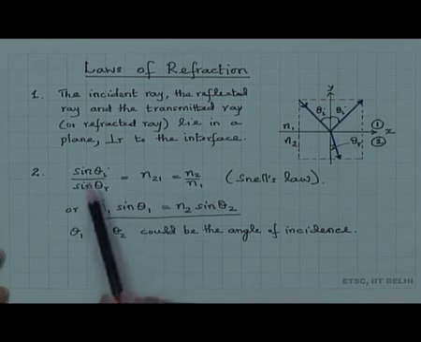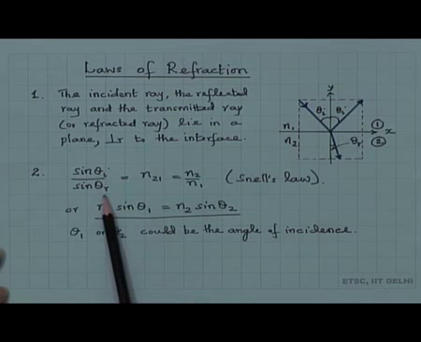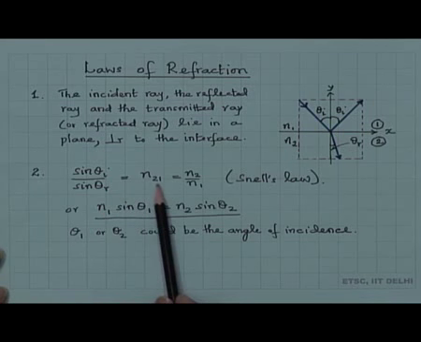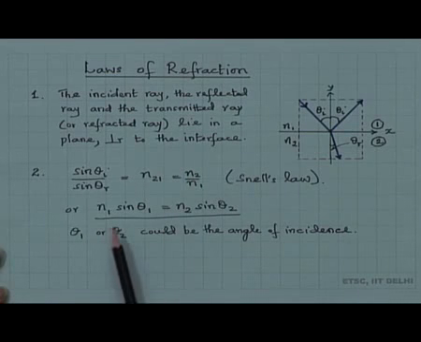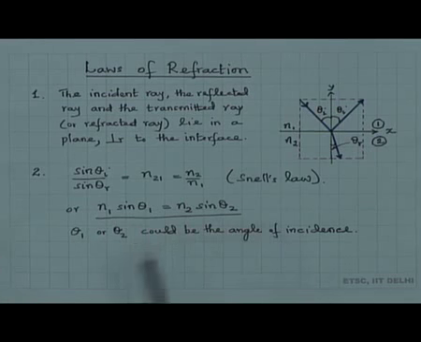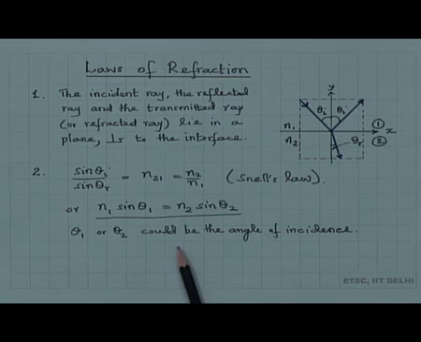Second is Snell's law, which is sin theta i by sin theta r is equal to n 21, or equal to n 2 by n 1, which is more conveniently written as n 1 sin theta 1 is equal to n 2 sin theta 2. Theta 1 or theta 2 could be the angle of incidence.